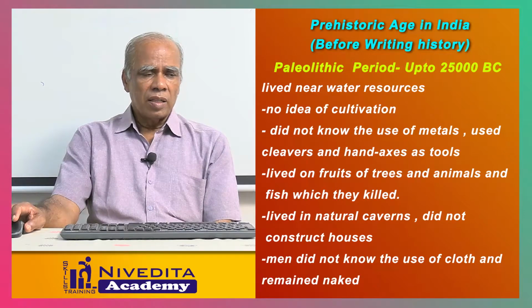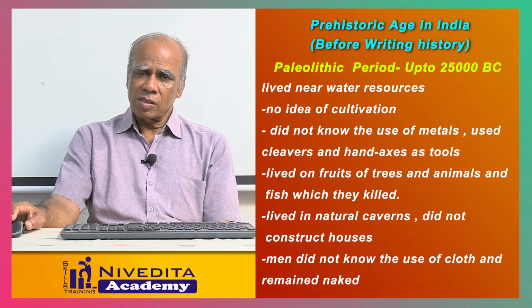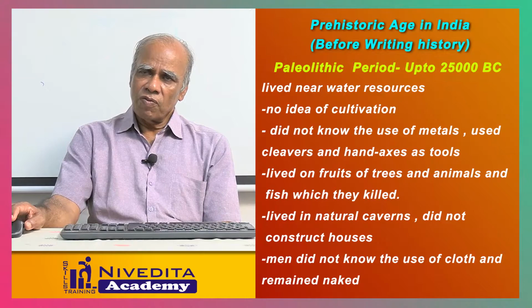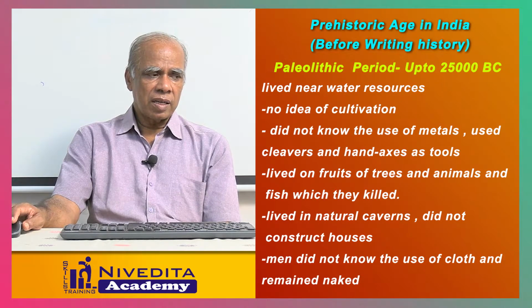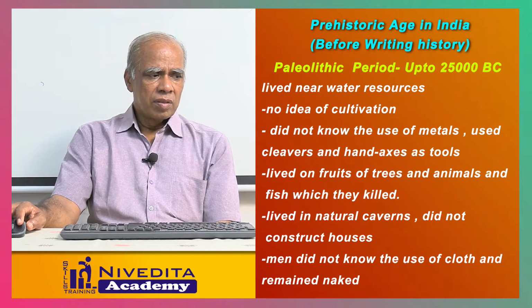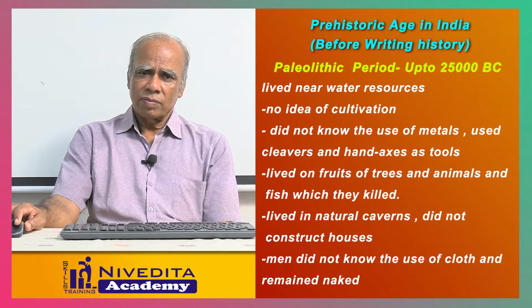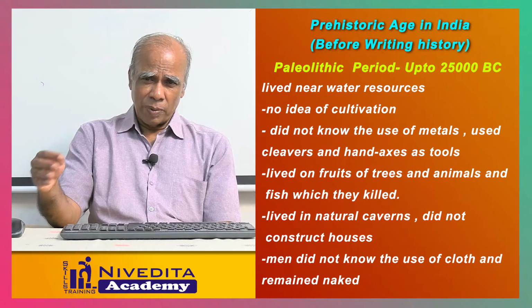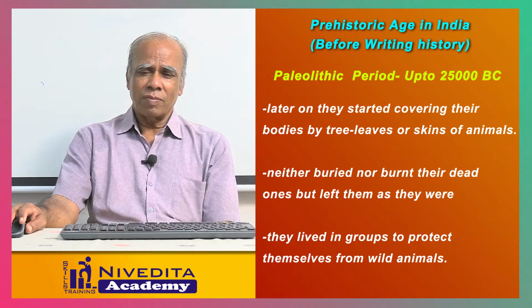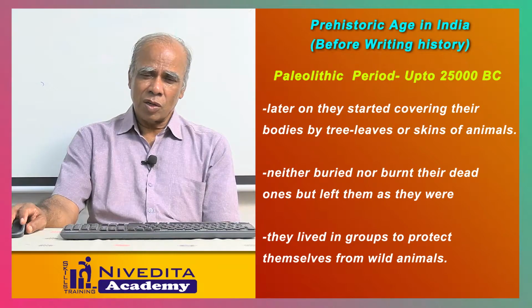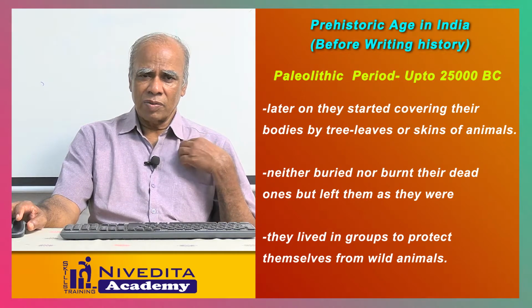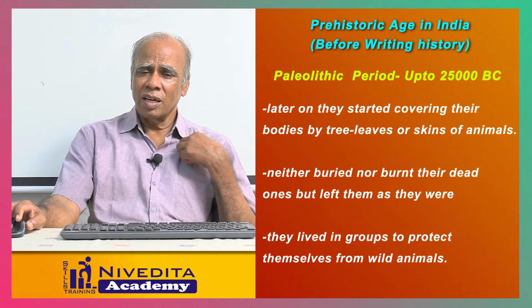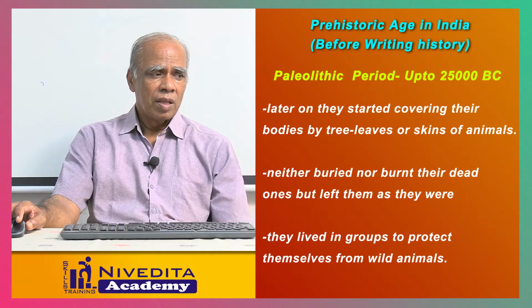They lived on fruits of the trees, and on fish and the meat of animals. They hunted. They did not wear clothes. They used to be naked most of the time. Later on, they started wearing clothes made from tree leaves, the bark of the tree, or the skin of animals.